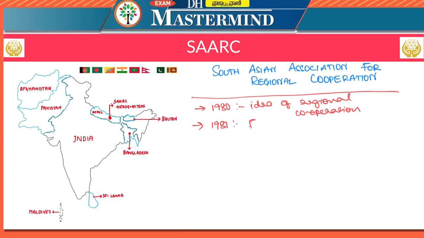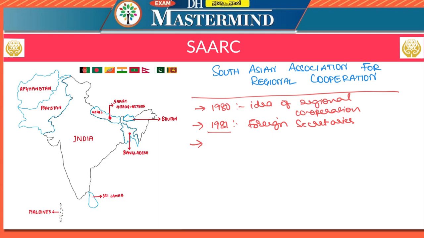So, the foreign secretaries met in the year 1981. Foreign secretaries of all the present member countries of the SAARC except Afghanistan met in the year 1981, and five key areas for regional cooperation were identified, and with time other important areas were also added.